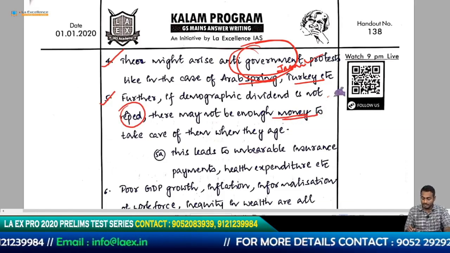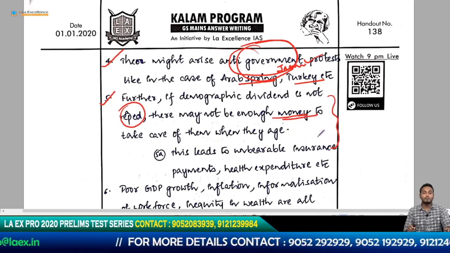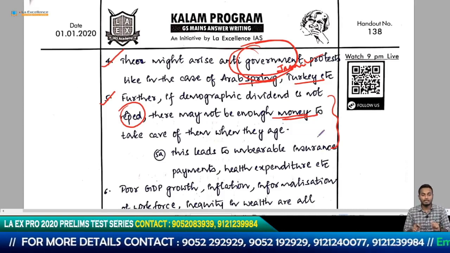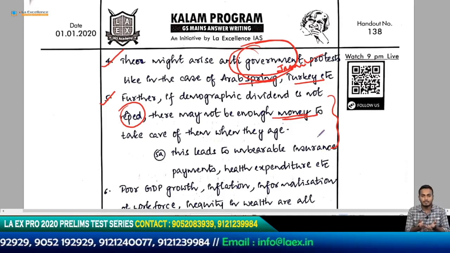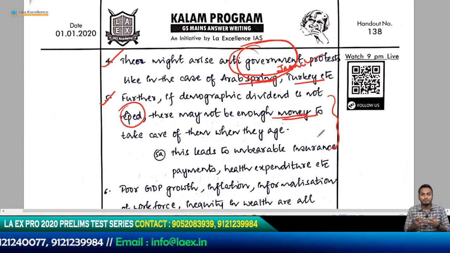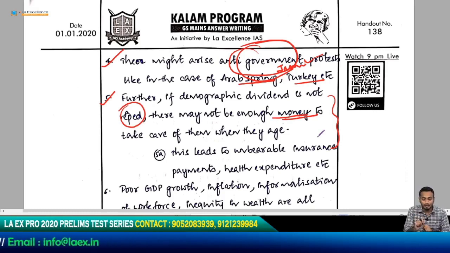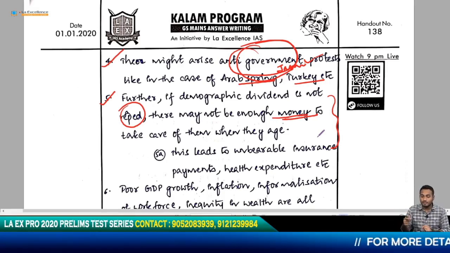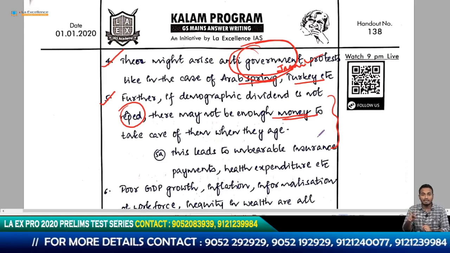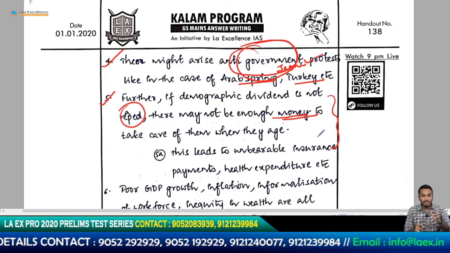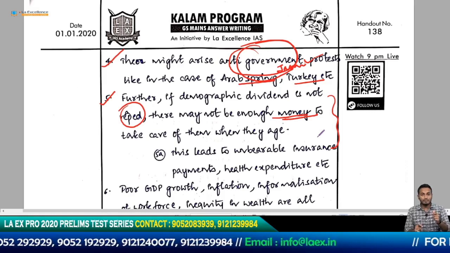So this is a very interesting point. Currently, we have so many people who are in the range of 30 to 35. If these people are not given jobs, what happens is enough wealth is not generated in the economy. We do not have surplus of wealth in the economy. But say after 30 to 40 years, these people will become old. When these people become old, the government is supposed to take care of their health. The government is supposed to take care of their recreational needs, their insurance premiums, and so on. All these things will not be possible if the wealth is not generated right now. That is a basic difficulty that we are facing at the moment.